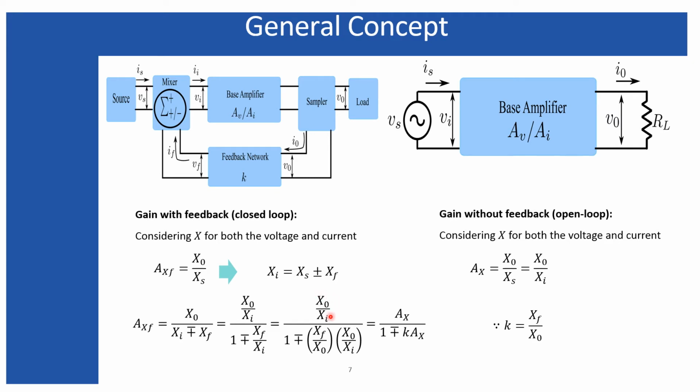We know X0 divided by Xi from this expression: X0 divided by Xi is nothing but Ax, that means the open loop gain. And here also X0 divided by Xi can be replaced by the open loop gain. And what is Xf divided by X0?